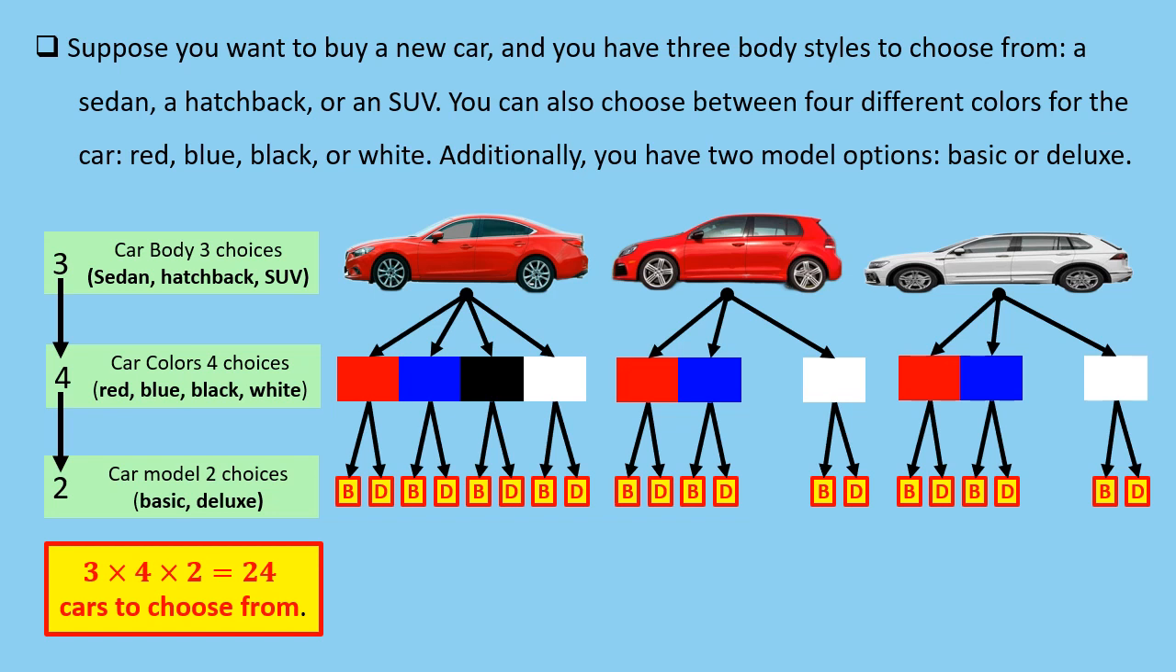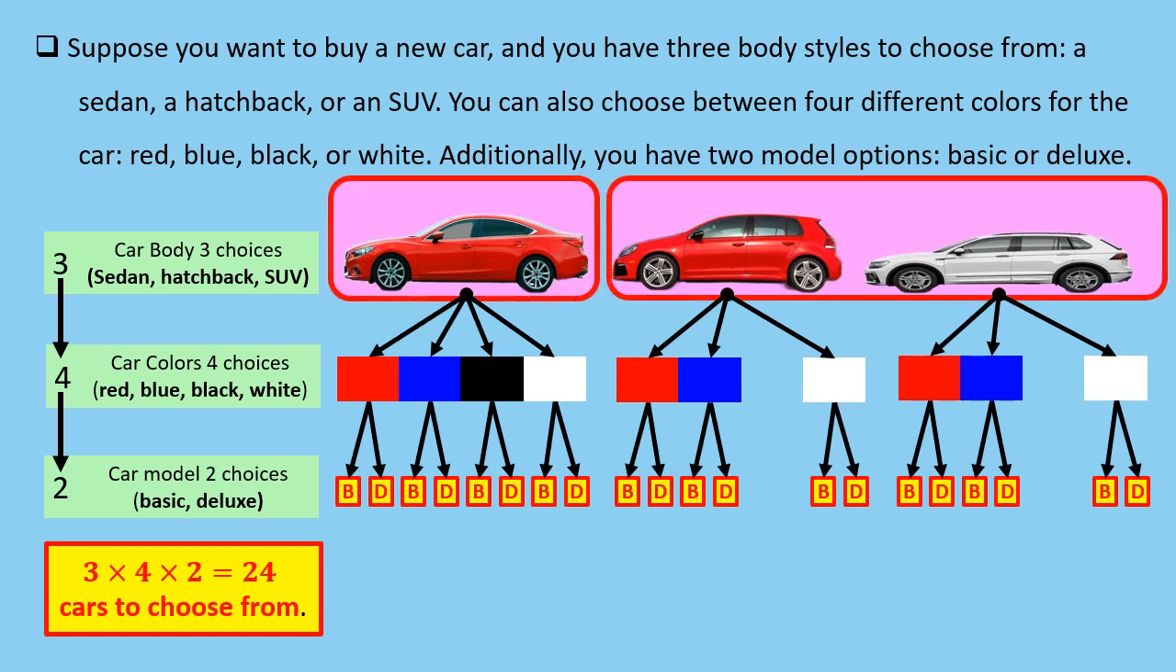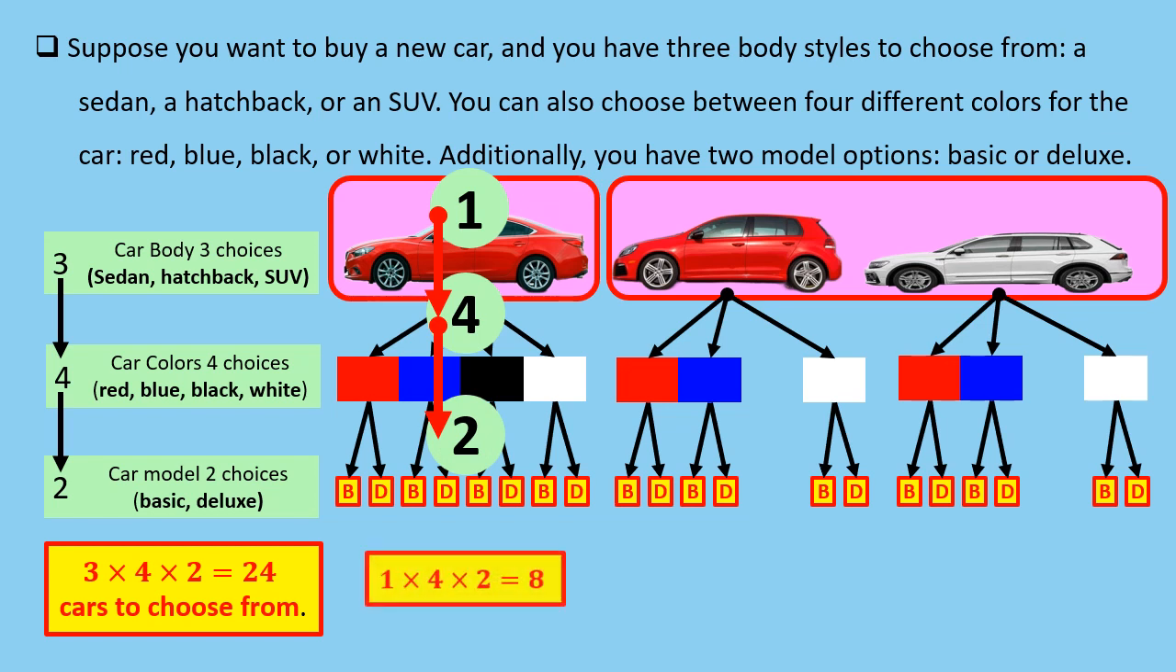Because the car body choice will affect the subsequent selection, we will divide the car body selection into different options based on their effect on the subsequent selection. So for that specific case, the car body options will be divided into 2 categories: sedans, and hatchbacks or SUVs. Now you have 2 paths, each with independent selection. In the first path, you have 1 option for the car body, which is a sedan. Then you have 4 color options: red, blue, black, or white, and you have 2 model options: basic or deluxe. So, you have a total of 1 times 4 times 2, which is equal to 8 sedans to choose from.